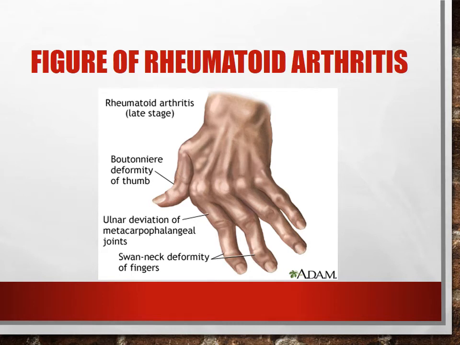This is the picture of rheumatoid arthritis. In this picture we can see the ulnar deviation and swan neck deformity. That means the joint near the fingertip bends. Swan is a bird, so the joint looks like its neck. That's why we call it swan neck deformity.